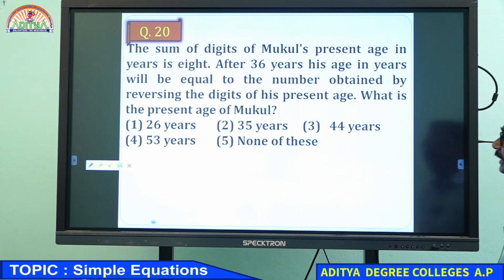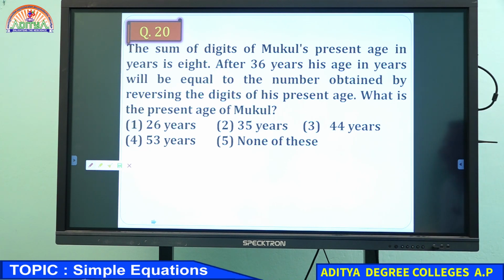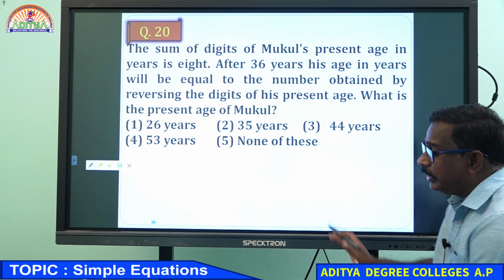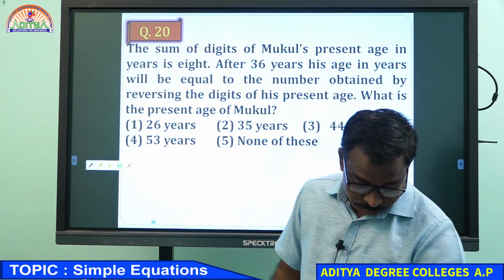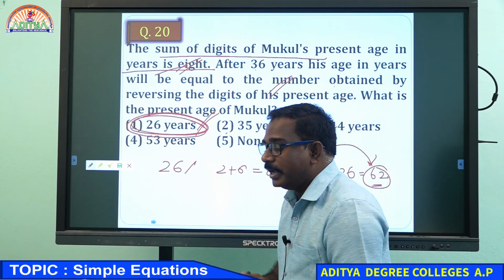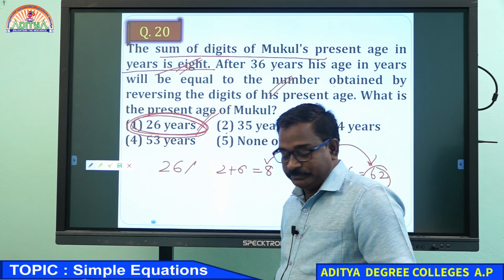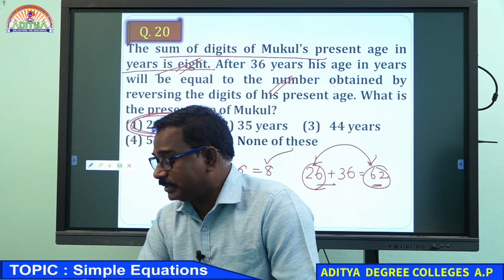After 36 years, his age in years will be equal to the number obtained by reversing the digits of his present age. What is the present age of Mukul? Read it carefully. What condition is given there? Generally options will be given. Very good, many have written 26 only.